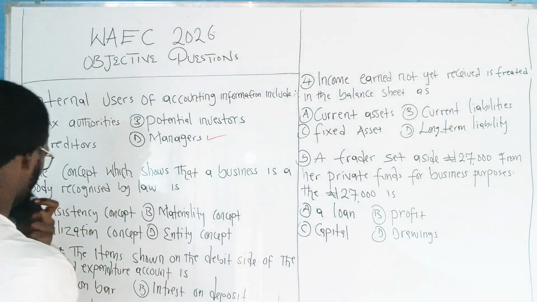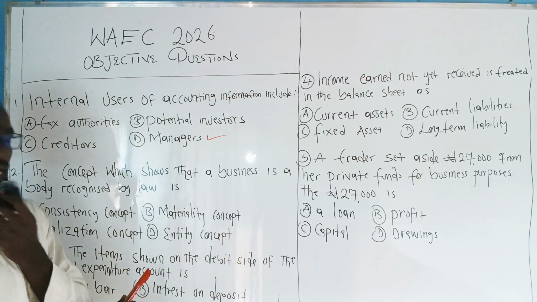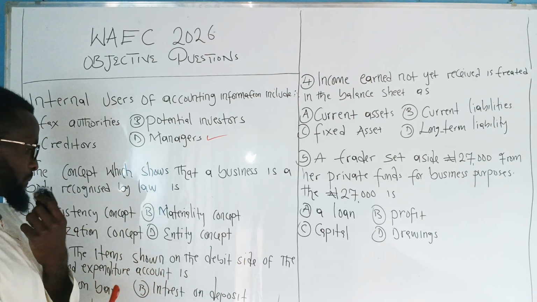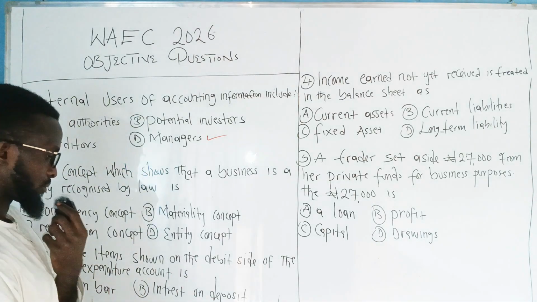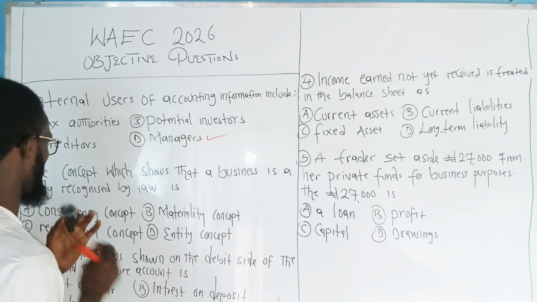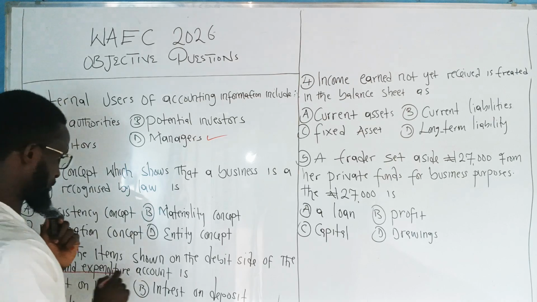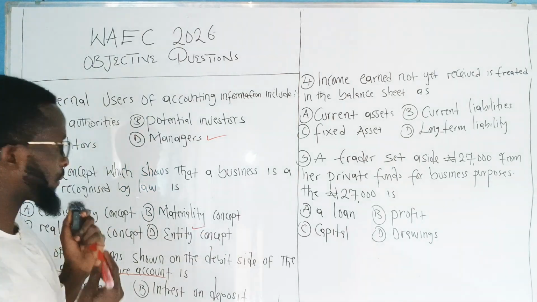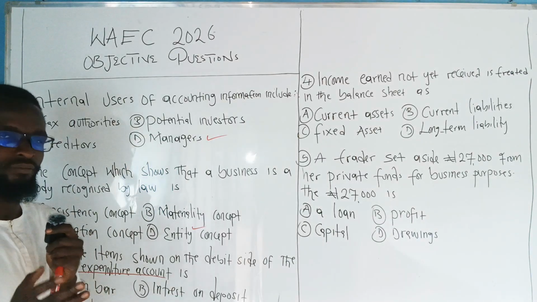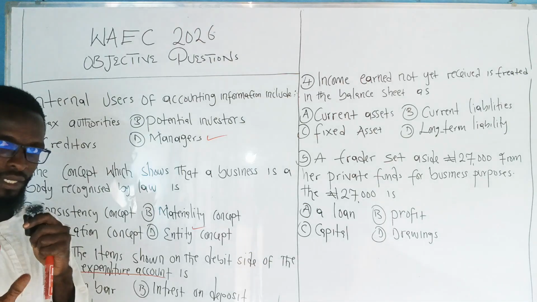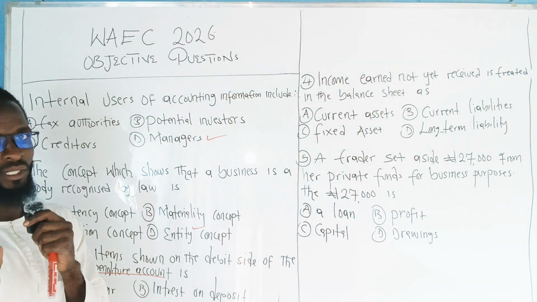Number 3, one of the items shown on the debit side of income and expenditure account is A. Profit on bar, B. Interest on deposit, C. Executive honorarium, D. Entrance fee. What you should understand is income and expenditure account. Income and expenditure is just like profit and loss account. Expenses are debited while income is credited.